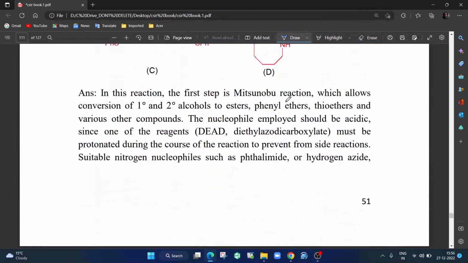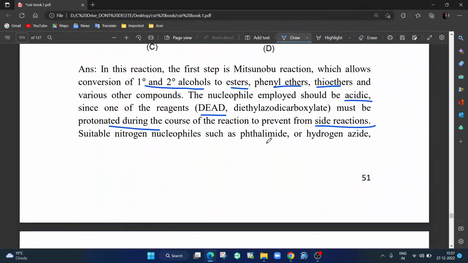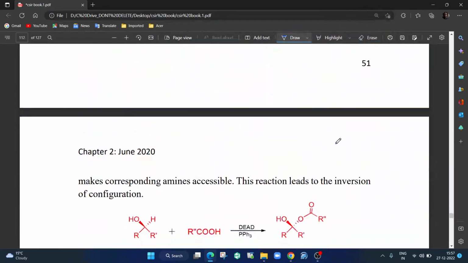So we know what is Mitsunobu reaction. It converts primary or secondary alcohol into esters or ethers or thioethers and many other things, right. But mostly it is used for converting alcohols into esters, right. And the nucleophile employed should be acidic. Very important, the nucleophile should be acidic, since DEAD or DIAD must be protonated during the course of the reaction to prevent further side reactions, okay. Then nitrogen nucleophiles also are used, something like phthalimide, hydrazoic acid, azide, etc.